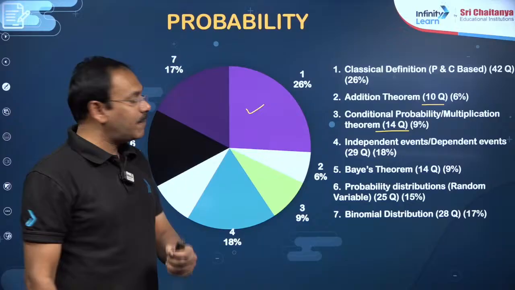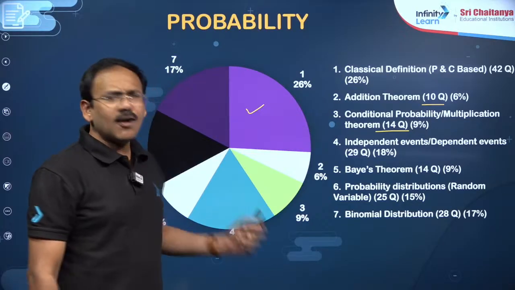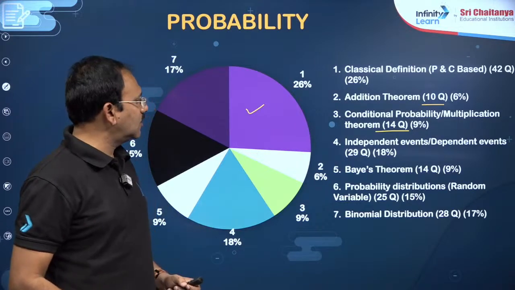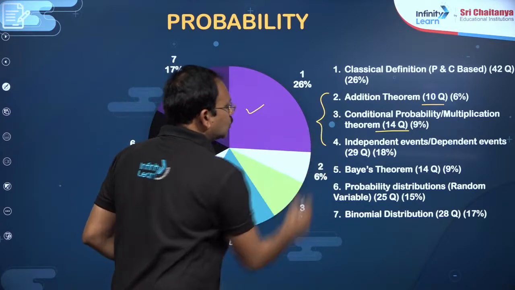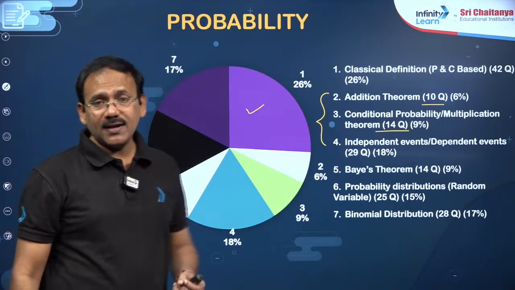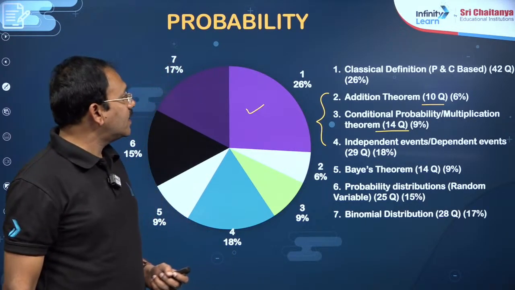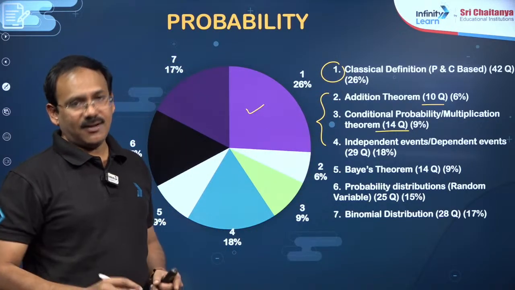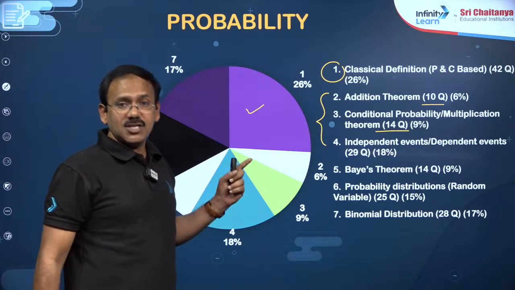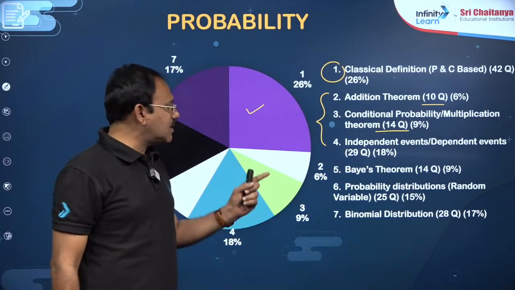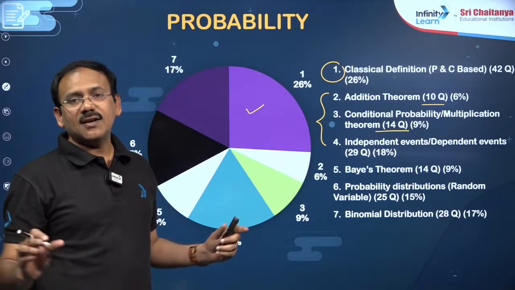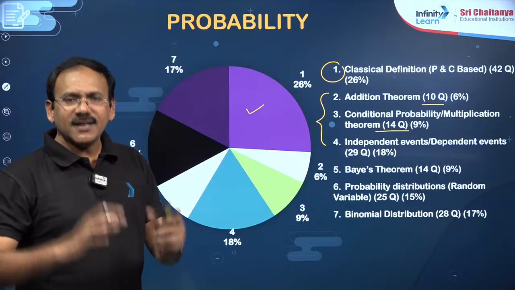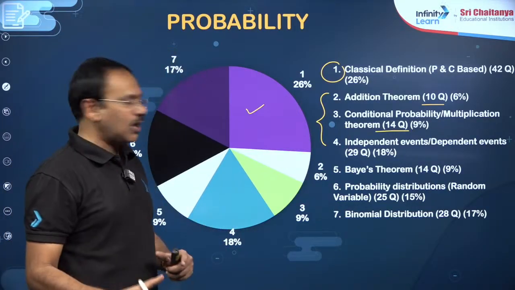Then independent and dependent events. Here also there is no theory, just one or two points, which are enough to answer these. You can see these three items together are 27 questions, that is 33%, exactly 1/3 of the part. Together, addition theorem, conditional probability, and independent and dependent events need almost no theory, only simple definitions and simple formulae. If you are able to understand the question, you can comfortably answer these questions. I'll show you how to solve those questions.